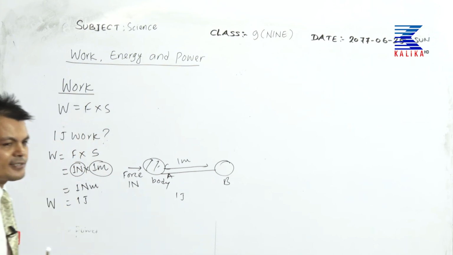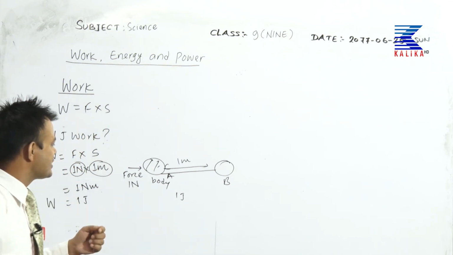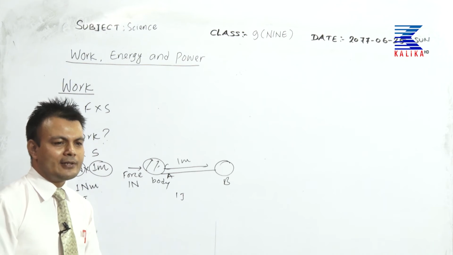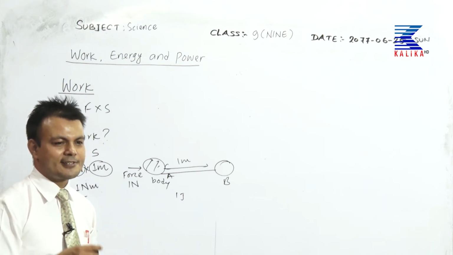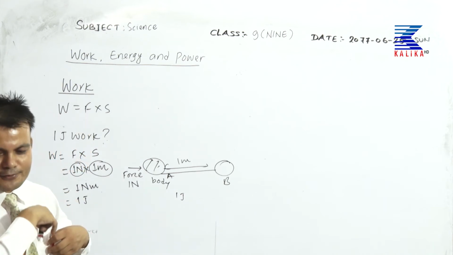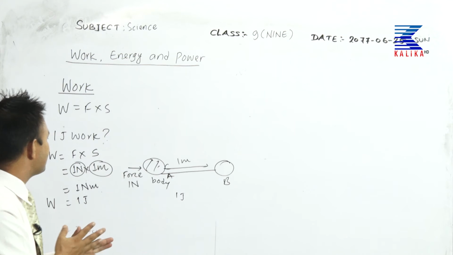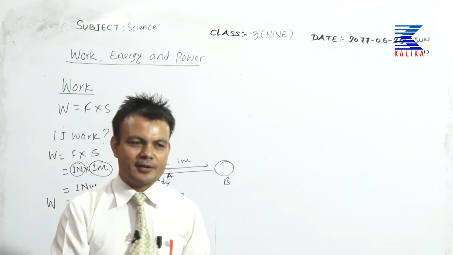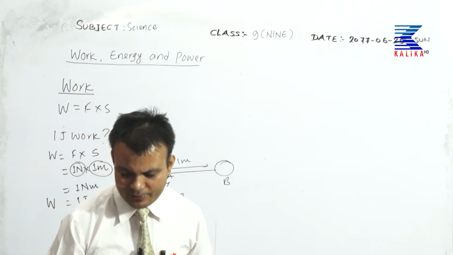The work done is said to be 1 joule when a body is moved by 1 meter after applying 1 Newton force to it. So this is a very important question. So define 1 joule work. Work done is said to be 1 joule if 1 Newton force is applied to a body and it is moved by 1 meter.